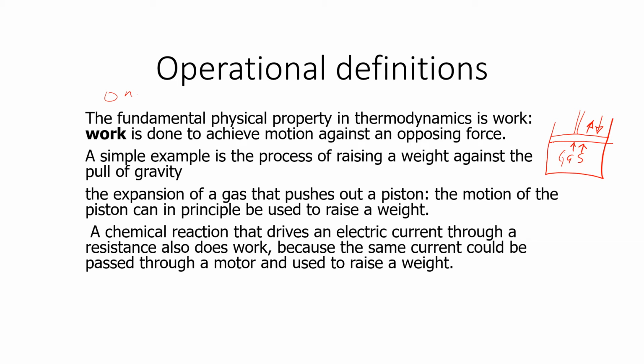But if we look at it here, work is done to achieve motion against an opposing force. So when you're able to achieve a motion against an opposing force, then we call that work. There are a number of examples that we're going to look at. A simple example is the process of raising a weight against the pull of gravity. As you carry that weight and raise it up, then work is done.